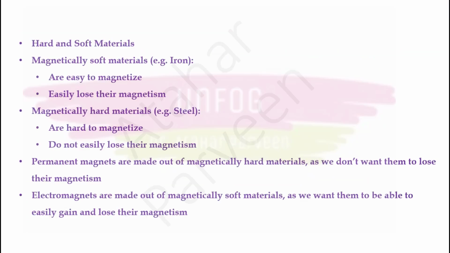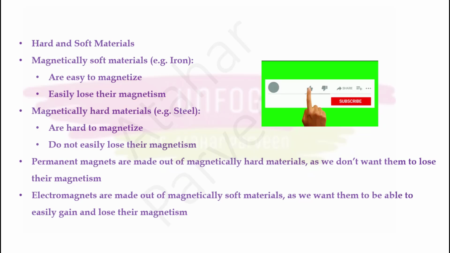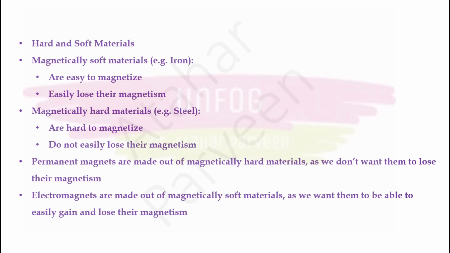Now, magnetic materials can be of two types. Those magnetic materials can be hard, or they can be soft. How do you know? You can see the properties and understand. A magnetic material is said to be soft if it is easy to magnetize and easy to make it lose its magnetism. For example, iron. Second is the hard material. In a magnetically hard material, it is hard to magnetize it and it is not easy to make it lose its magnetic property. Now, permanent magnets are made out of magnetically hard materials.